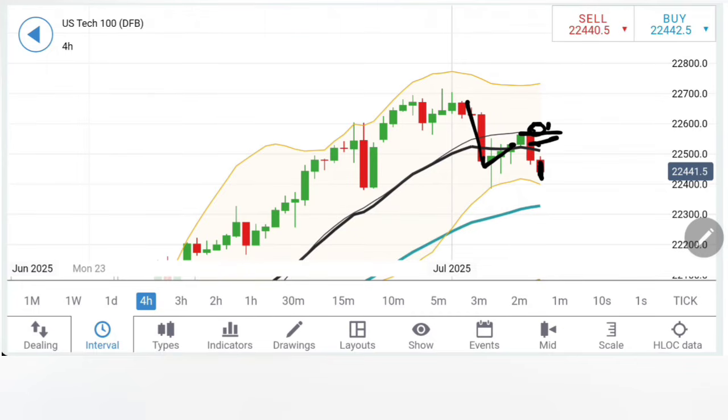You should not treat this as bullish. Only above 22,600 can you expect a further rise here. Till 22,600 it's not bullish. Beyond 22,600 we can see a greater rise. But what's happening right now, it is showing a pull on the downside.